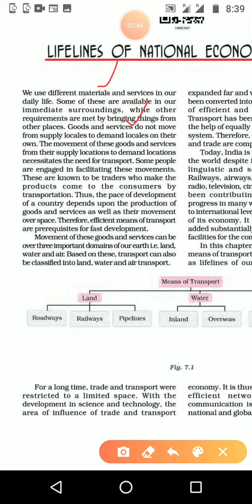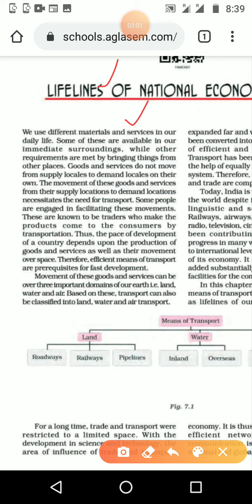Some other things we want to bring from other areas. For example, if you want to get apples here in Tamil Nadu, we may get them from the Ooty side or Udhagamandalam district, or from Jammu Kashmir, or from abroad.